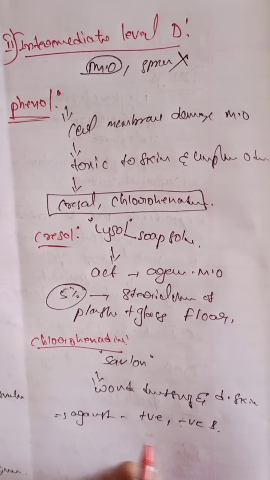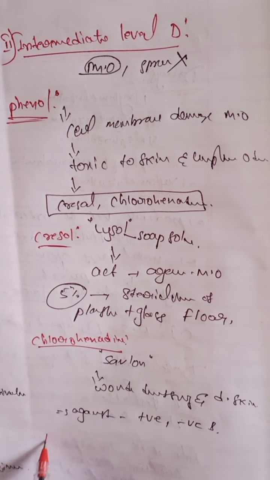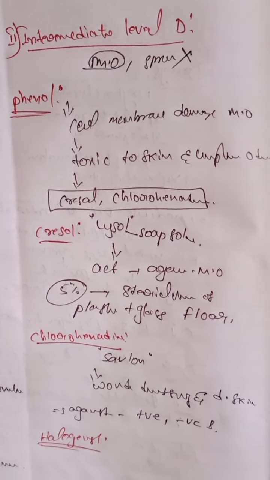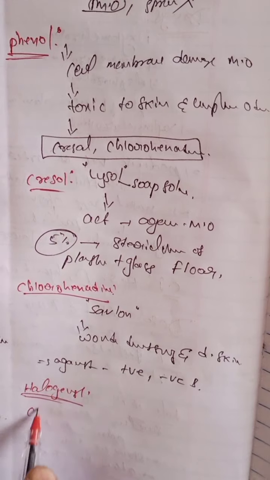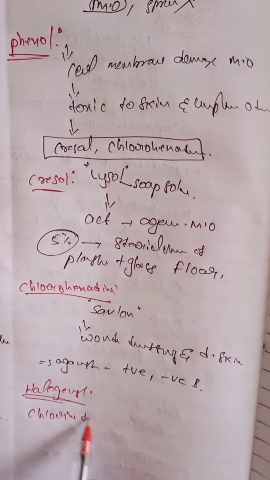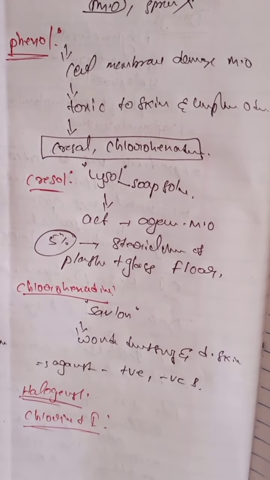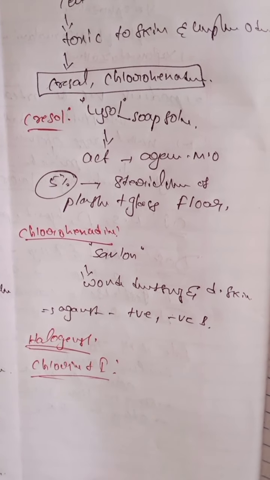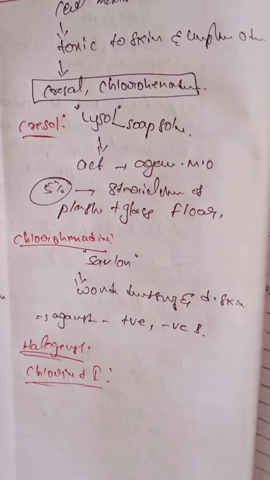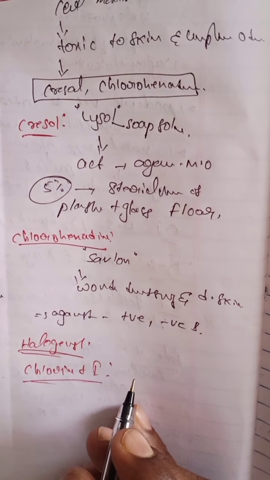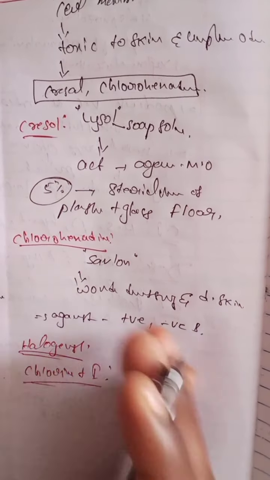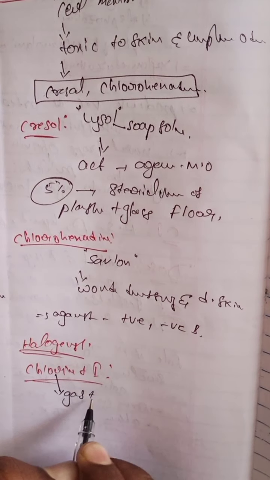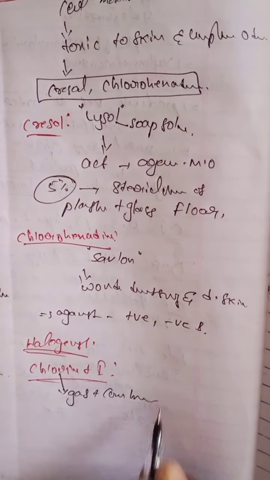And the next one, halogens. Halogens are like chlorine and iodine. These two are used as intermediate level disinfectants. Chlorine gas, or its combination with compounds, is a widely used disinfectant. Especially the gas and combination drugs we are using.